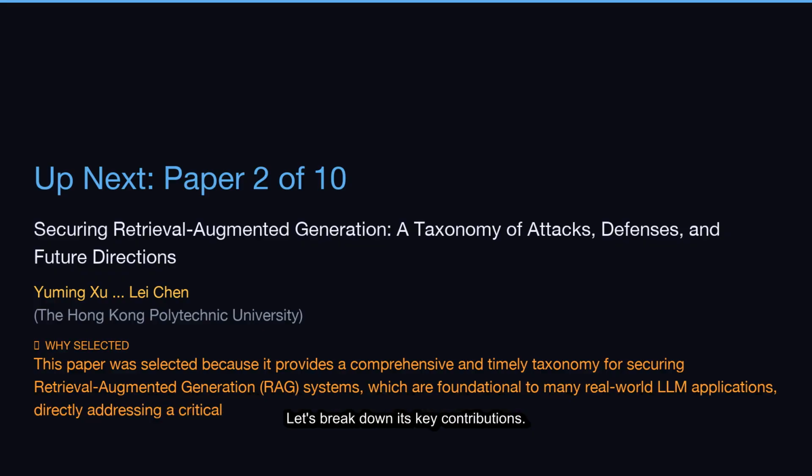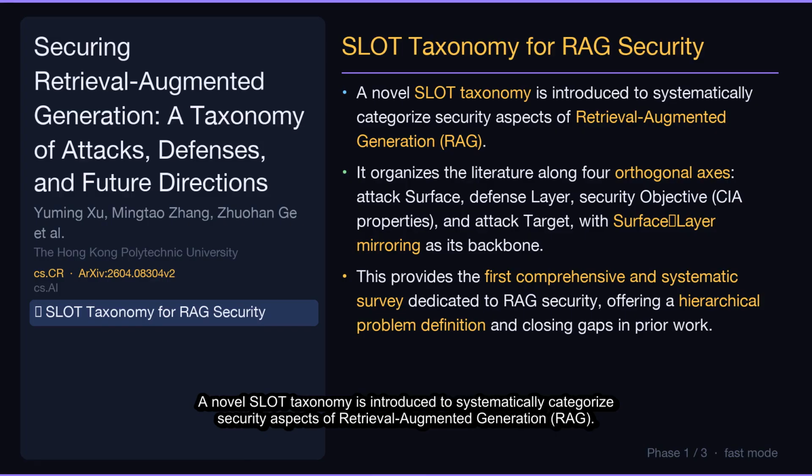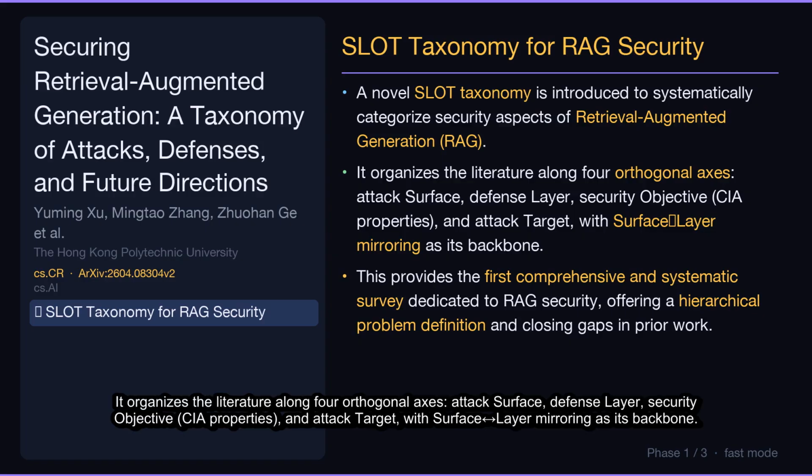Let's break down its key contributions. Contribution 1, Slot Taxonomy for RAG Security. A novel slot taxonomy is introduced to systematically categorize security aspects of retrieval augmented generation, RAG. It organizes the literature along 4 orthogonal axes: attack surface, defense layer, security objective, CIA properties, and attack target, with